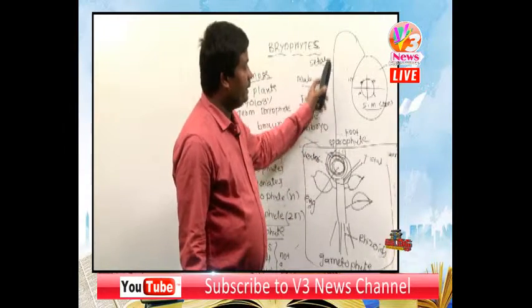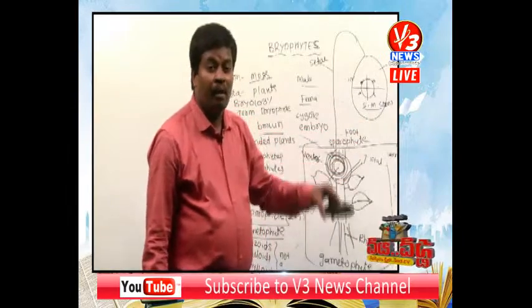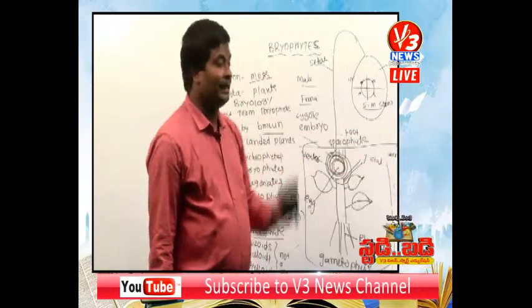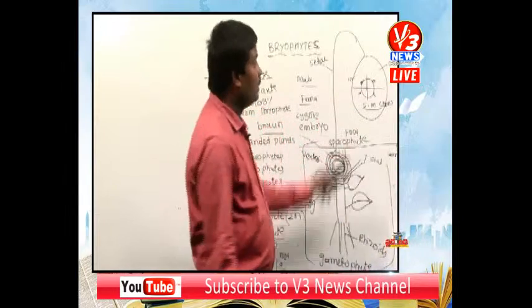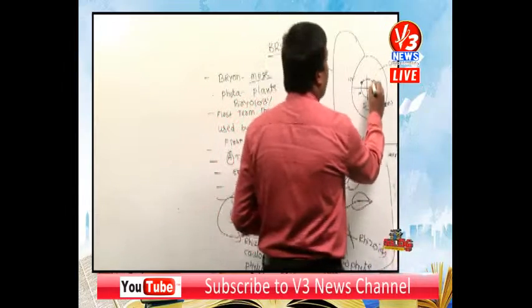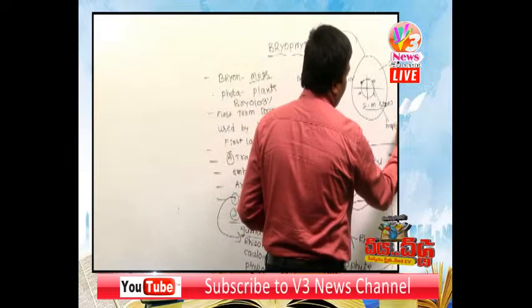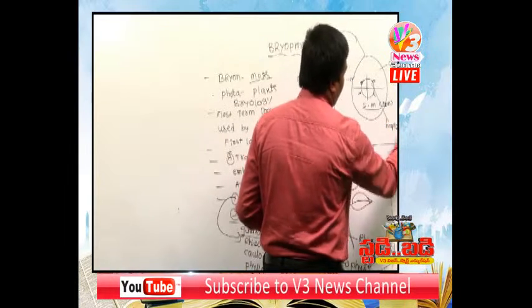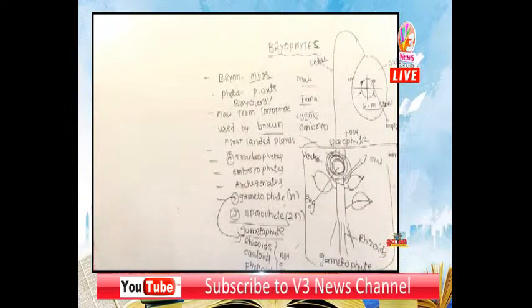So the diploid sporophyte is differentiated into foot, seta, and capsule. The capsule produces diploid spore mother cells. The diploid spore mother cell undergoes reduction division and produces haploid spores.